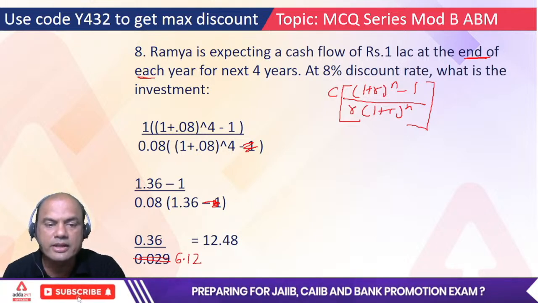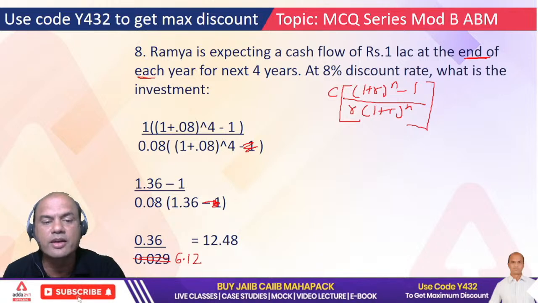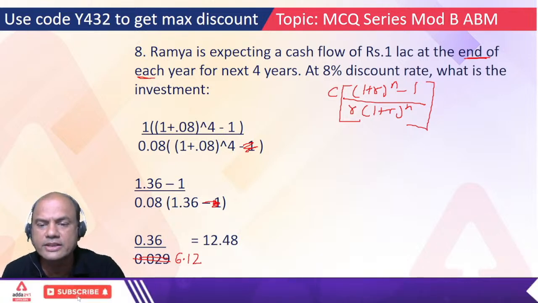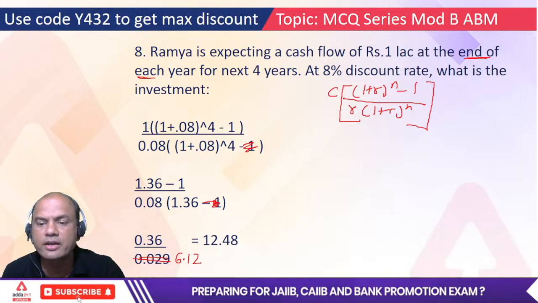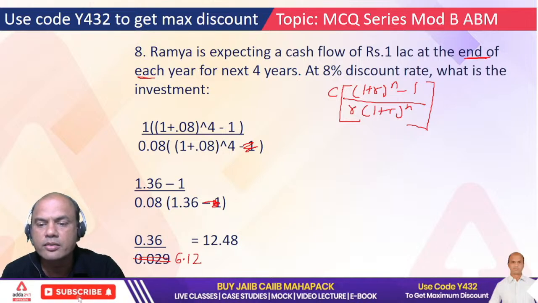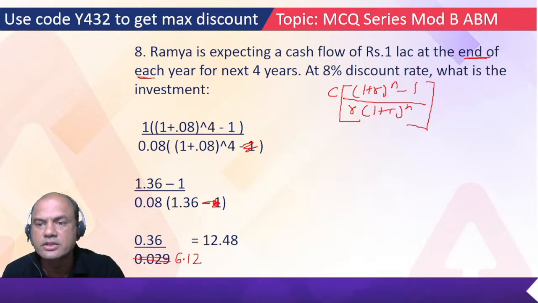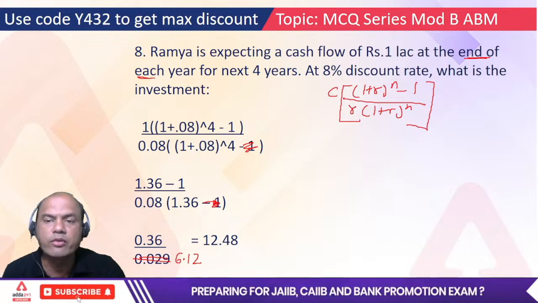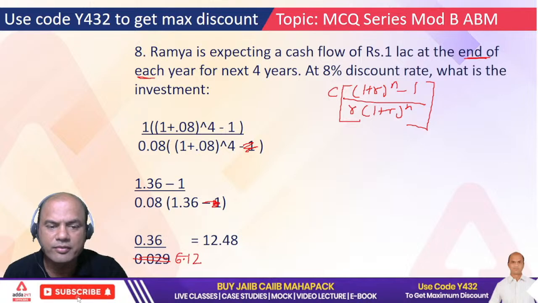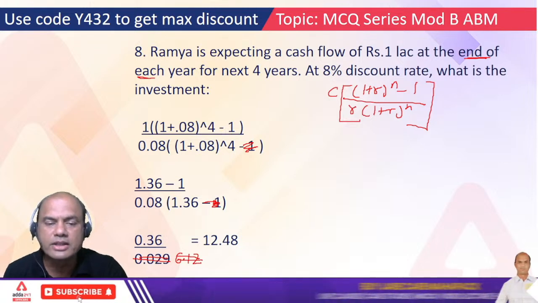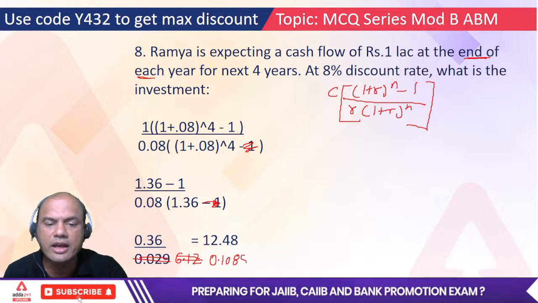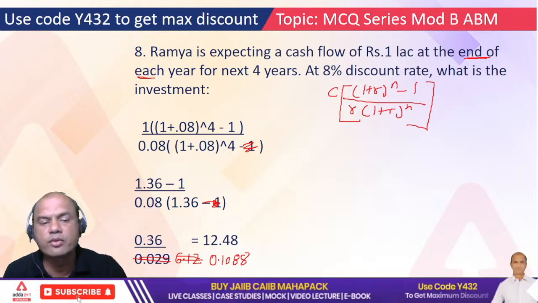Right? So 0.36 upon, do the calculations over here. 0.08 into 1.36. One sec, let me do it. 0.08 into 1.36. So it is 0.1088. Oh, that's what I said, how can it be 6? Okay, 0.1088. Okay, so now what will I have to do?